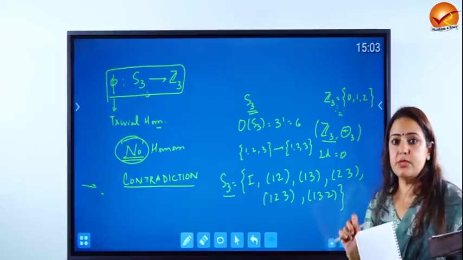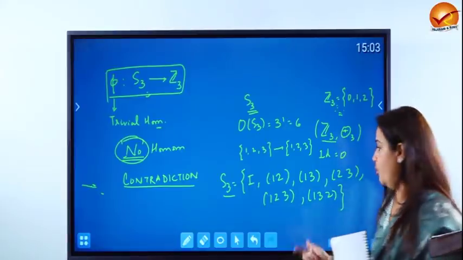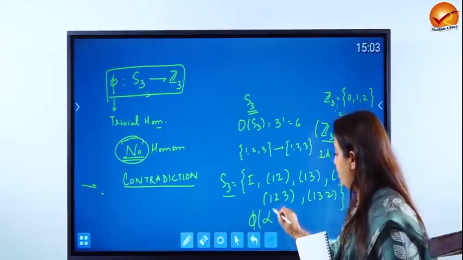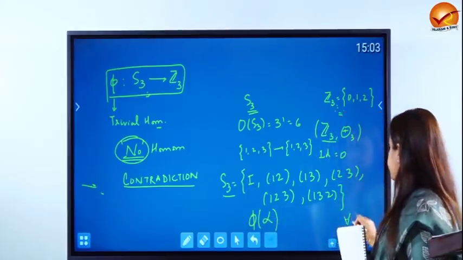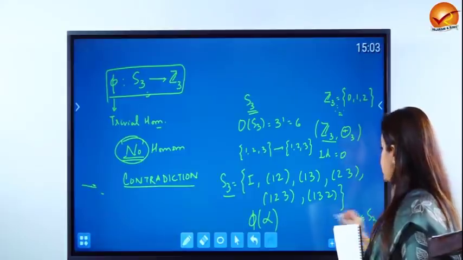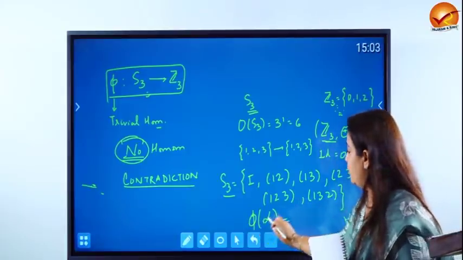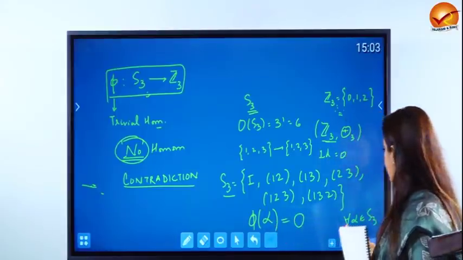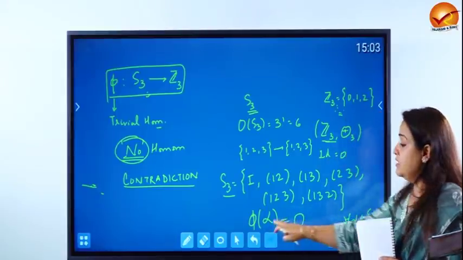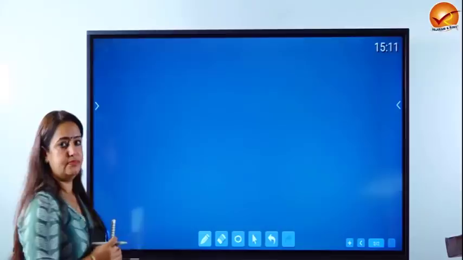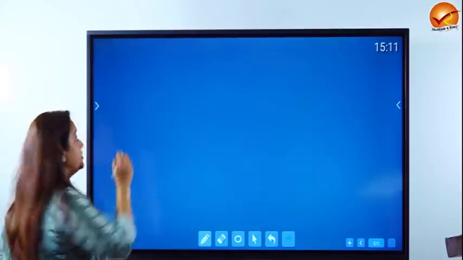So time to take a pause here and also look at what the trivial homomorphism looks like. Trivial homomorphism will be where every alpha belonging to S3 is mapped to the identity here. So phi of alpha is equal to 0 for all alpha belonging to S3 is the only homomorphism that exists between them. Okay? So we proceed by contradiction.